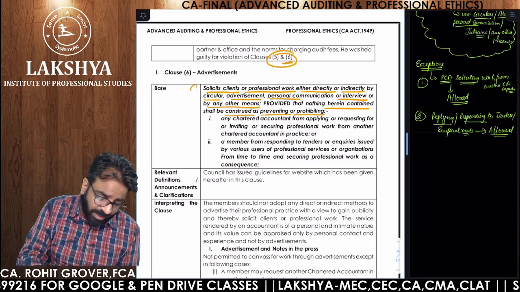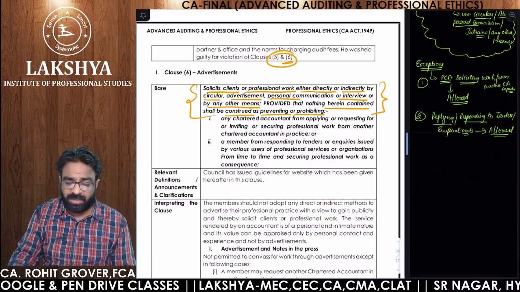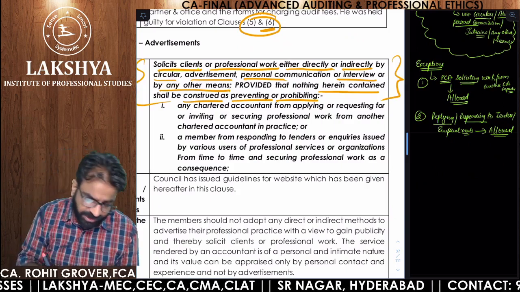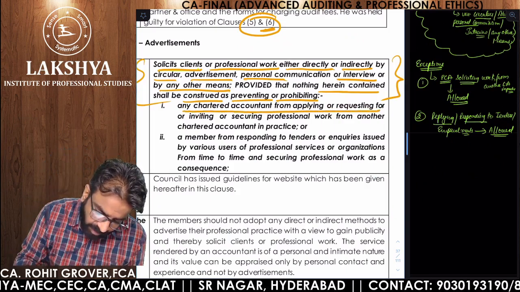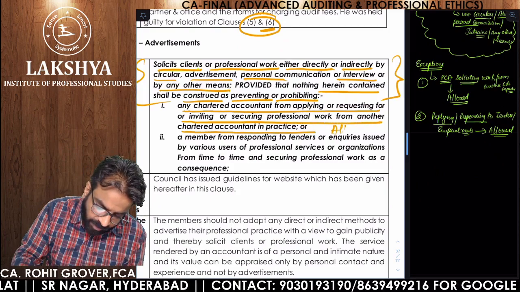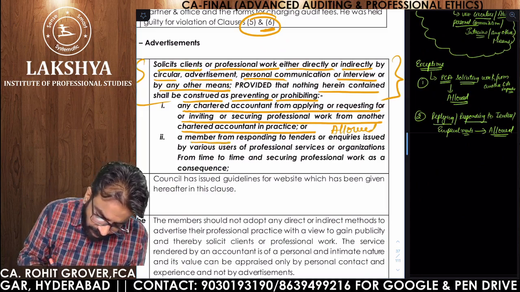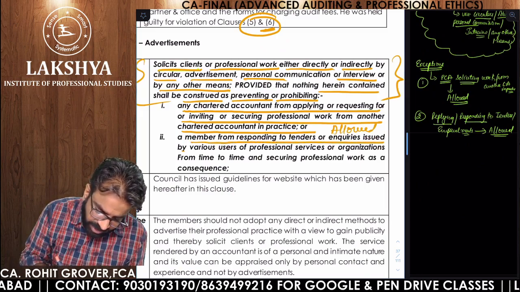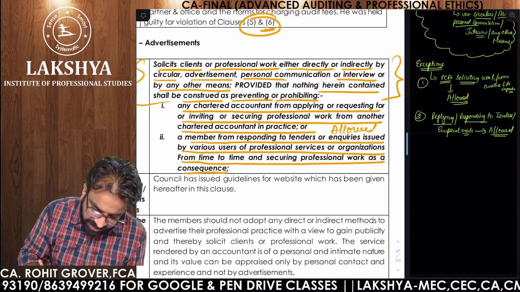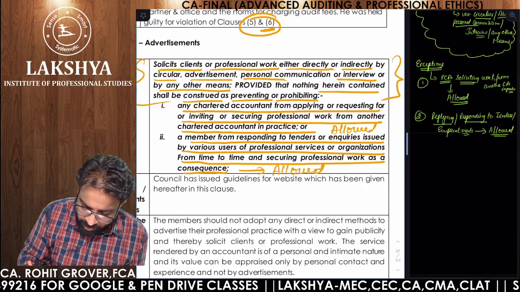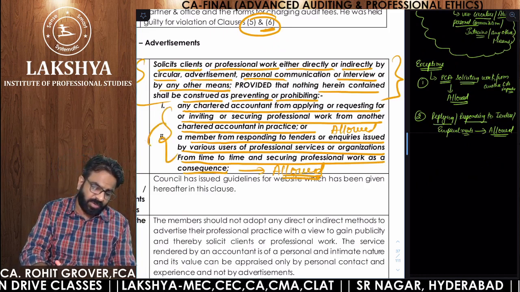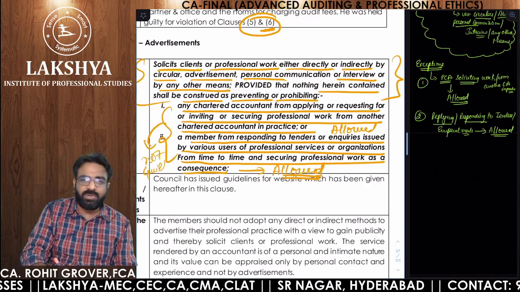So this is what I told you: if you are soliciting work from your client, then you are guilty of professional misconduct. But there are two exceptions also. What are the two exceptions? Any chartered accountant applying for, requesting, inviting or securing professional work from another chartered accountant in practice, allowed. A member responding to tenders or inquiries issued by various users of professional services or organizations from time to time, securing professional work as a consequence, that is also allowed. That is what I told you. Two exceptions are allowed. Are you getting the point? In both the cases, you are not guilty.